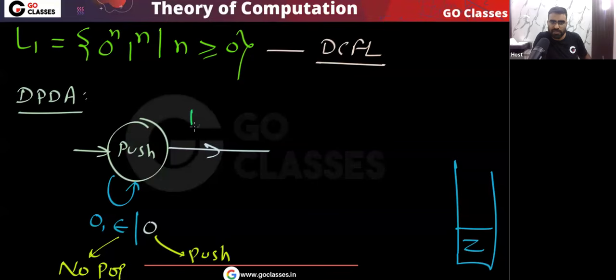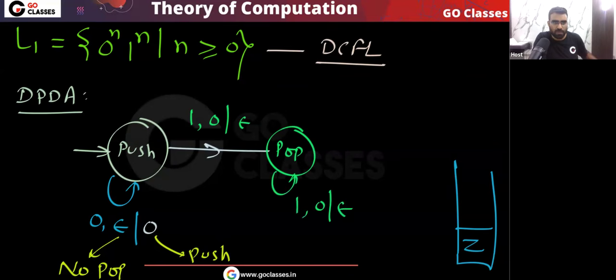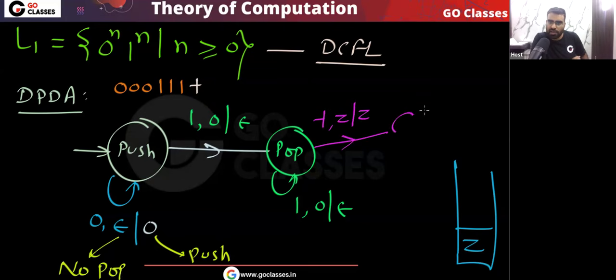Then when this 1 comes, what will we do? Then this 0 we will pop. This is the pop state. In this pop state, you can see for every 1 we will pop 0. In the DPDA, I told you that there is an end marker symbol. Yes or no? In the DPDA, we have a string end marker symbol, which is a special symbol to tell you that the string has ended. So in this state, if the end marker comes, then the top of the stack must have Z. Then I will go to the final state.